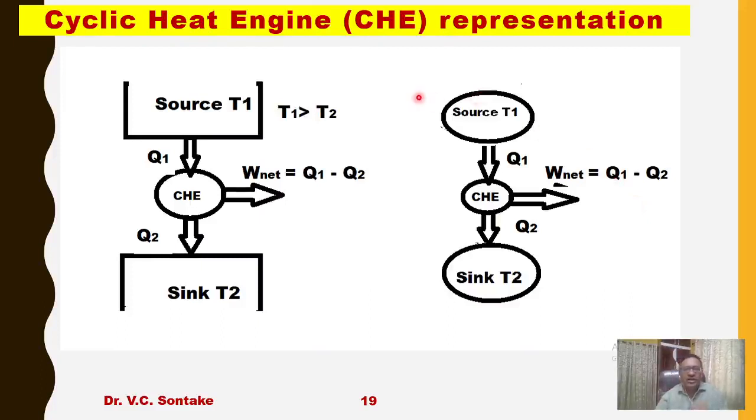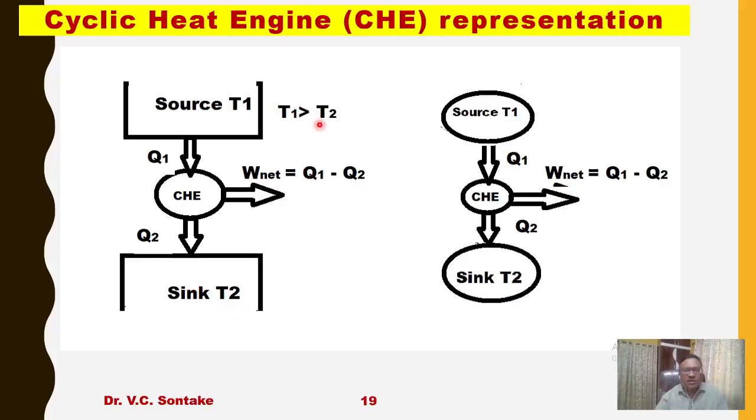Now once again, the representation of a cyclic heat engine. A cyclic heat engine can be represented in this fashion. This is the source at temperature T1. This is the sink. This is the cyclic heat engine. It is receiving Q1 amount of heat from the source at temperature T1, converting it to W net work output, which will be the difference of Q1 minus Q2, and we reject Q2 amount of heat to the sink at T2.